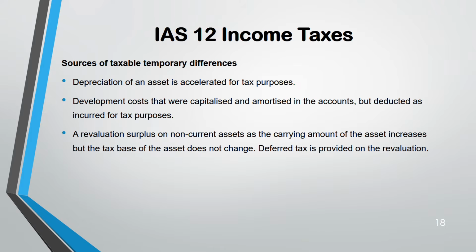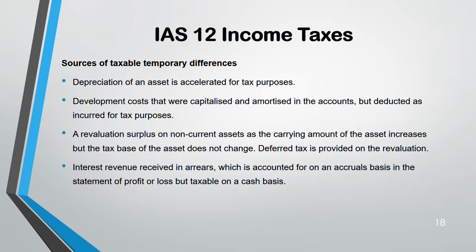Revaluation surplus of non-current assets, again taxable. Why? When there's a revaluation, your carrying amount of the non-current asset increases, but for tax purpose they do not change the amount. So carrying amount will be more than the tax base. That's why taxable. In fact, in all these cases, tax base will be less and carrying amount will be more. That's why it's taxable.